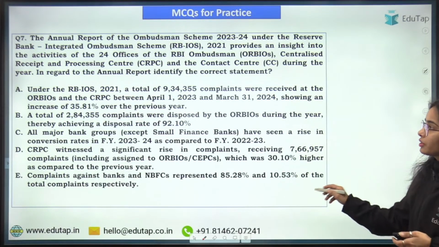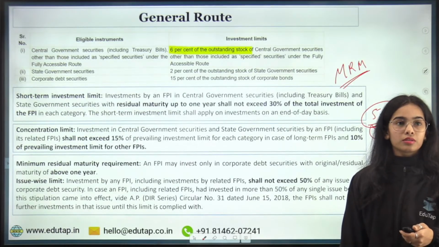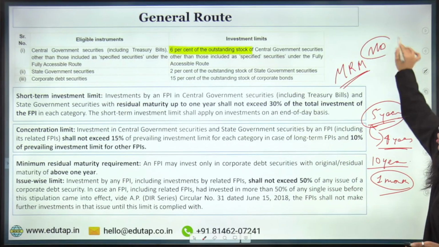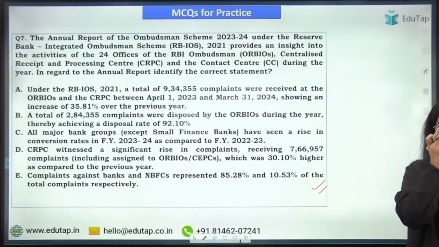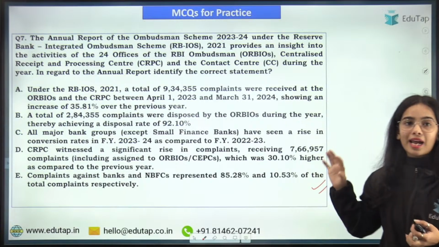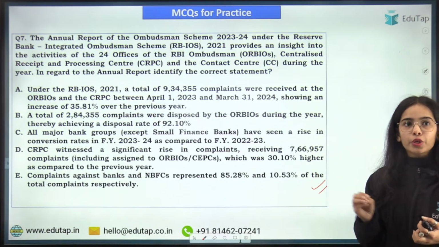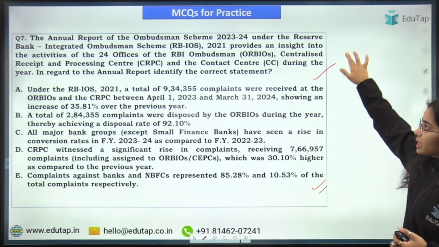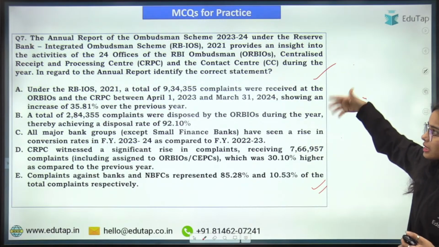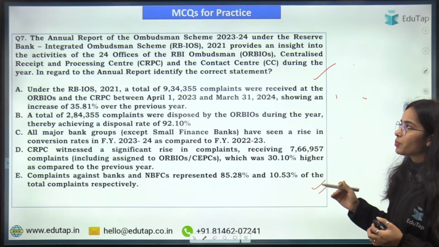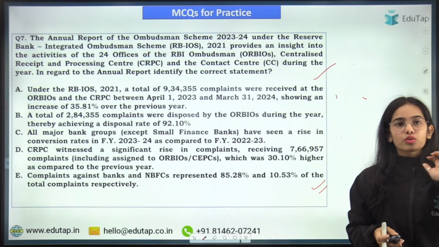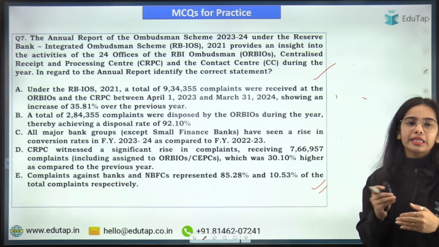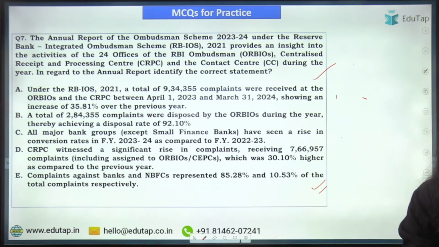Now coming to the next question, try to answer this question. We have completely discussed the master direction on the investment limits. Now coming to this: the annual report was released for the Ombudsman scheme 2023-24 under the RBI Ombudsman scheme. Tell me which of the following is the correct statement. In regard to the annual report, identify the correct statement. We have discussed the annual report of the Ombudsman scheme 2023-24 under the RBI Integrated Ombudsman scheme. So try to answer this question.